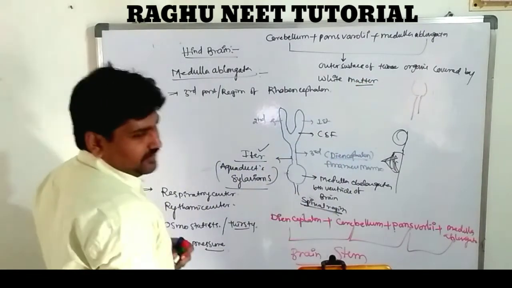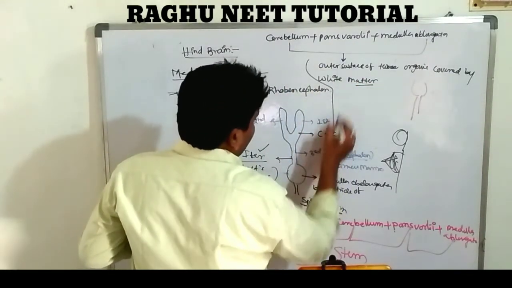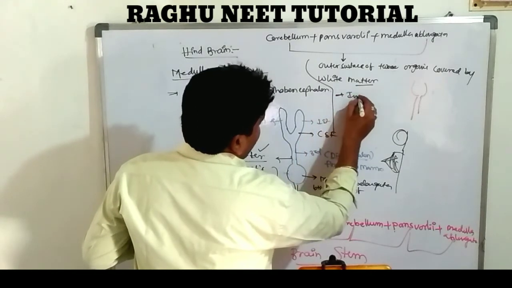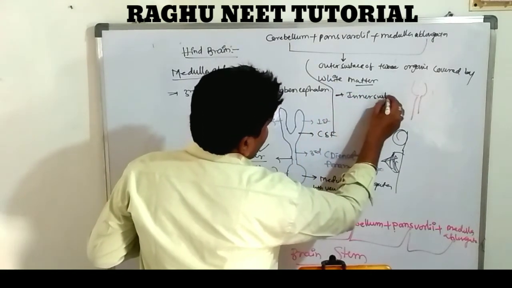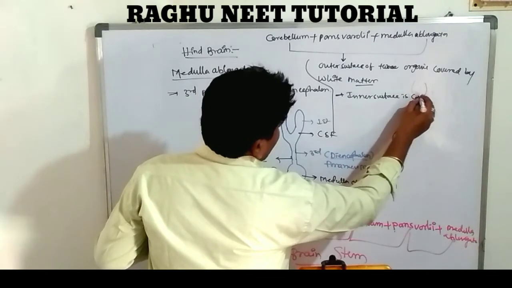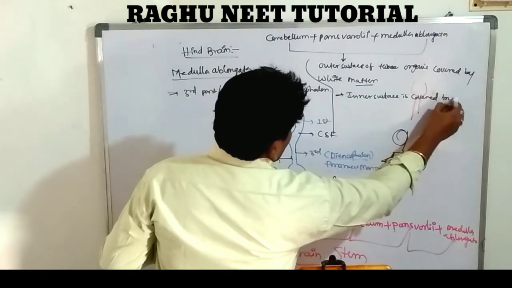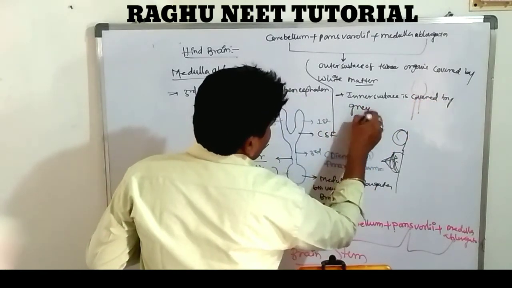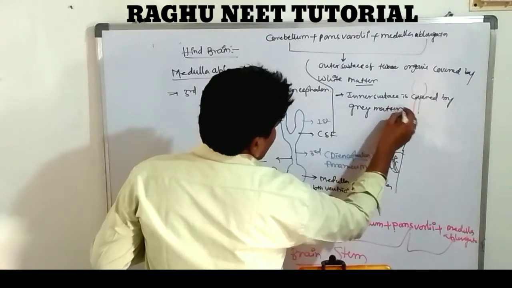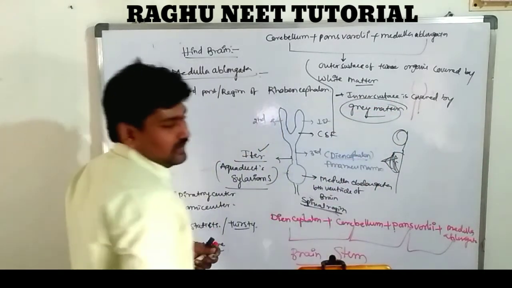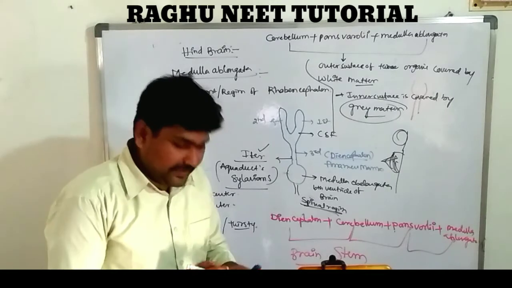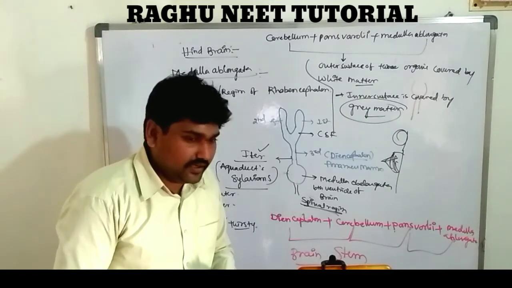Covered by the white matter. The inner surface is covered by gray matter. This is completely different compared with the remaining regions, the prosencephalon and mesencephalon.